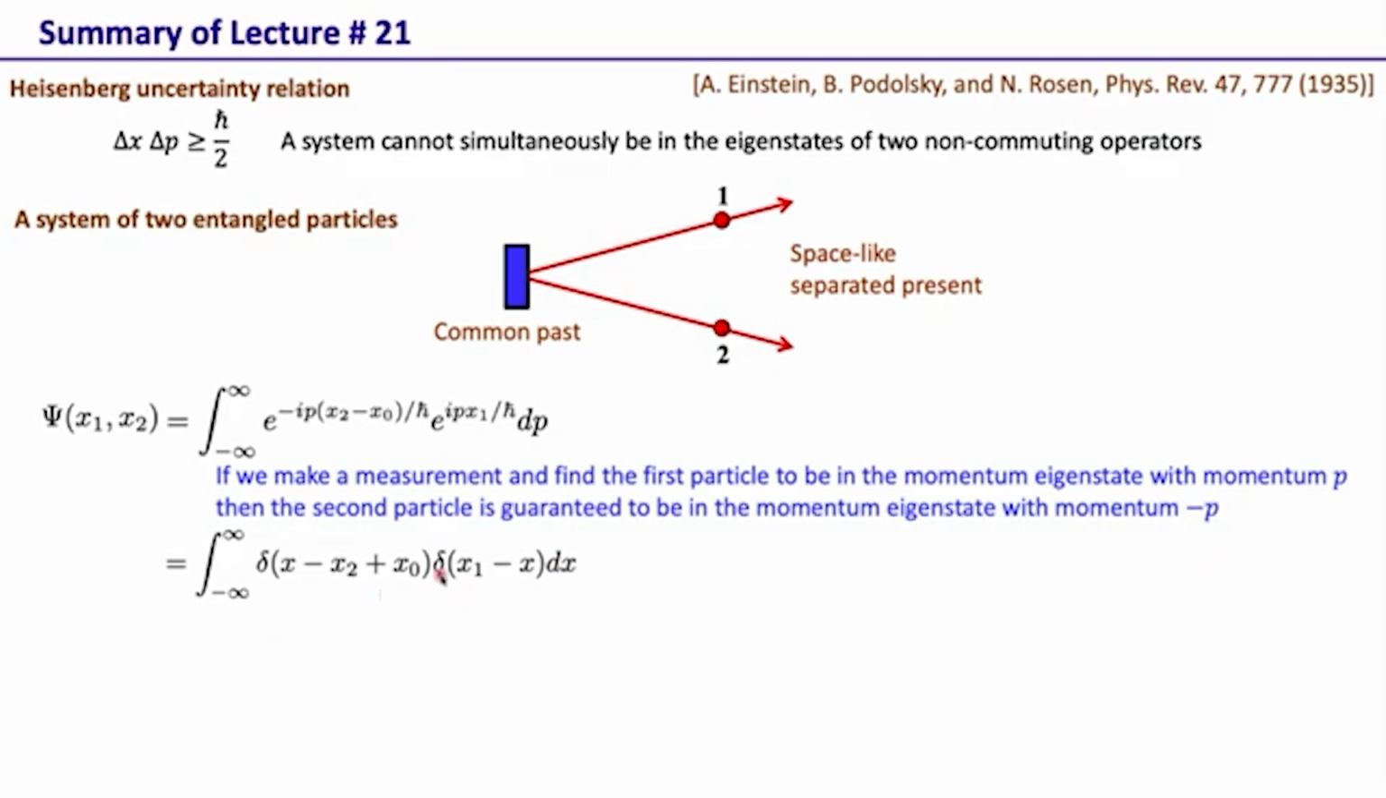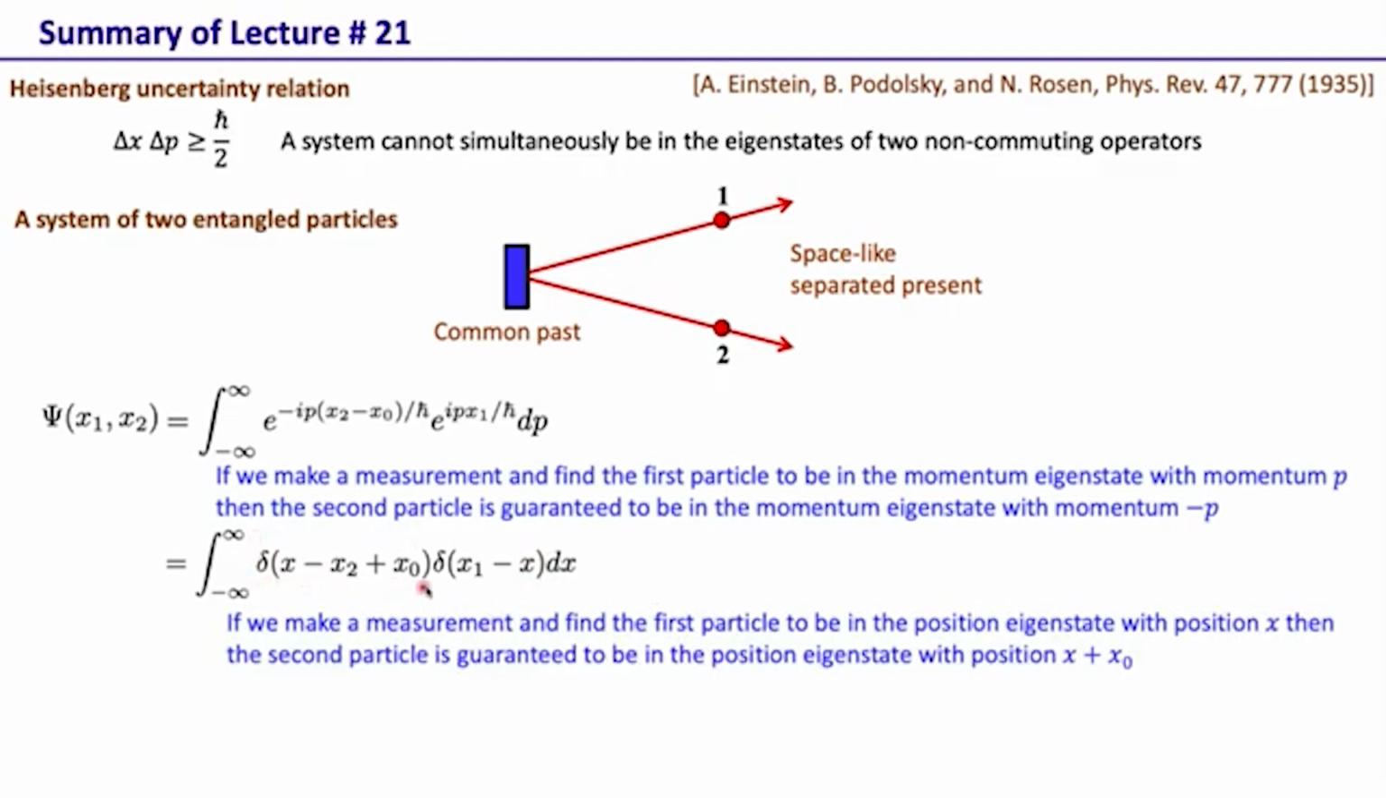And in the position basis, we see that this is an eigenstate of the position operator of the second particle, and this is an eigenstate of the position operator of the first particle. So for this state, which is a superposition of two-particle states over this x, if we make a measurement, we will end up getting one of these terms in the superposition. And so we find that if the first particle is in the position eigenstate with position x, then the second particle is guaranteed to be in the position eigenstate with position x plus x naught.